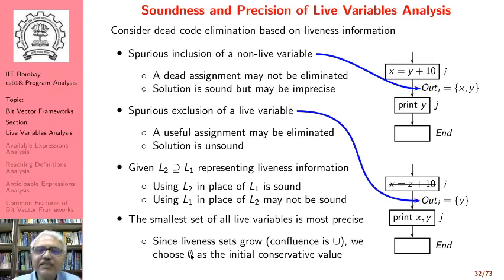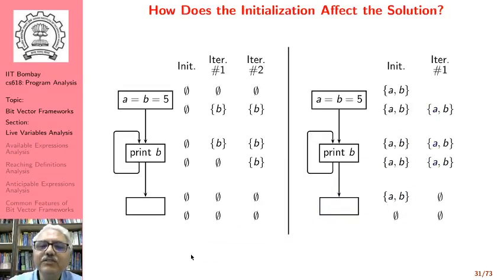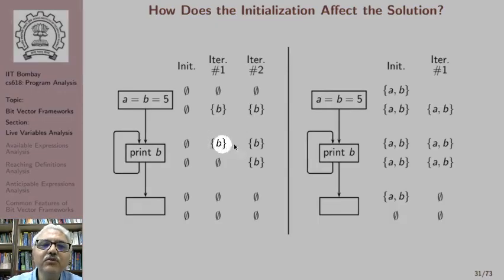In the previous example that we had seen, since we didn't begin with the smallest set, we got a larger set here. We began with the smallest set here, so therefore we got the smallest set, and so therefore this solution was more precise than this solution. Note that both the solutions are actually sound.